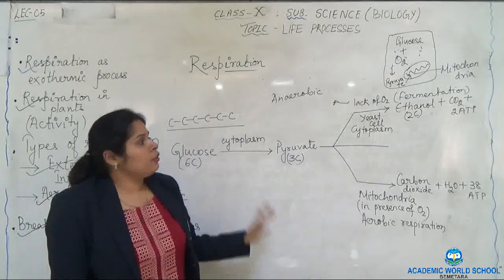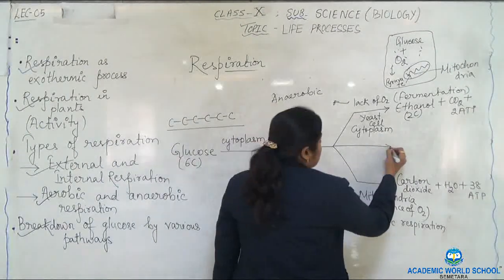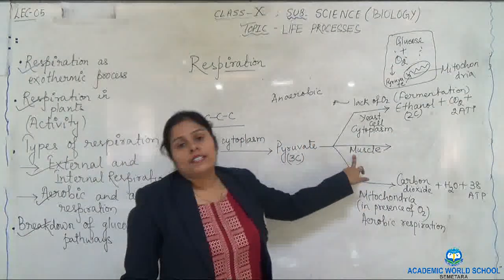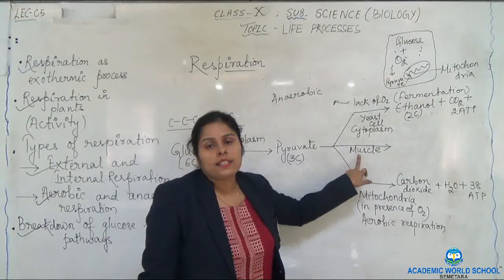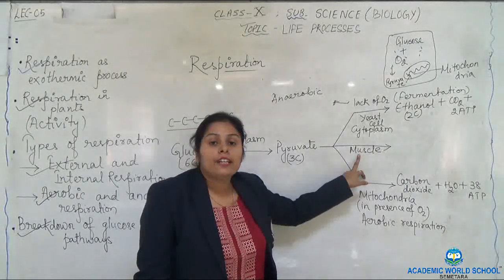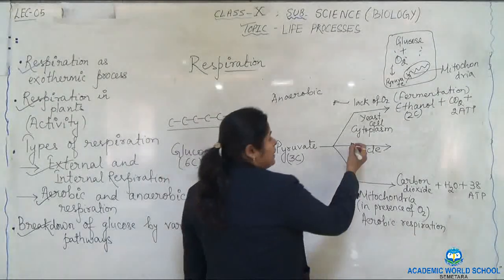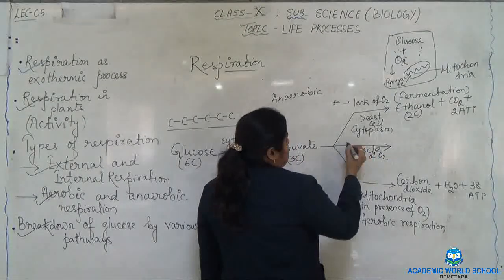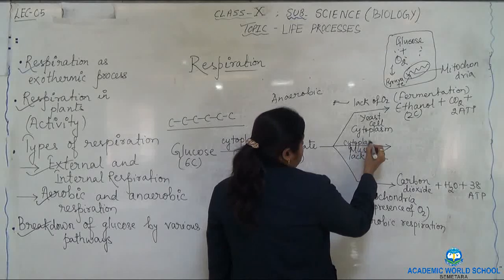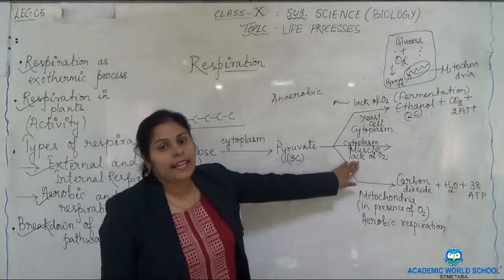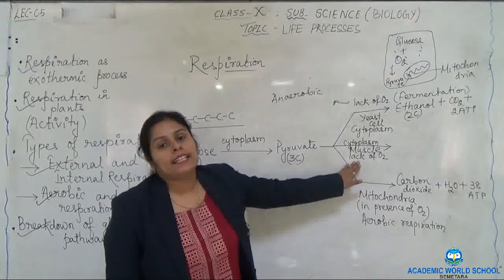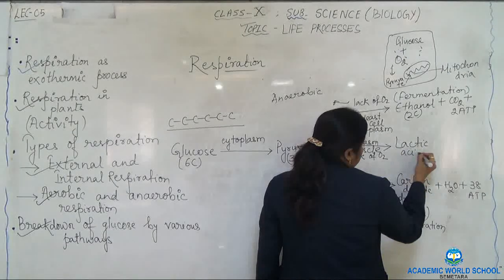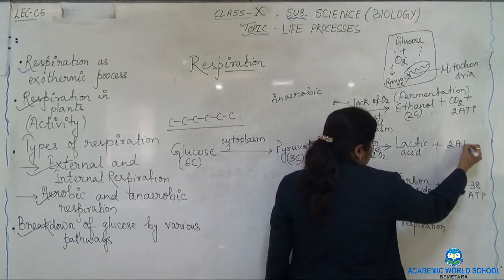Second one, anaerobic respiration, we can find in muscle cells. In muscle cells as well, oxygen is absent, and this process also takes place in the cytoplasm of the cell. So we can write here, it is also a lack of O2 and it takes place in the cytoplasm. What are the byproducts that are formed? The byproducts formed are lactic acid plus 2 ATP.